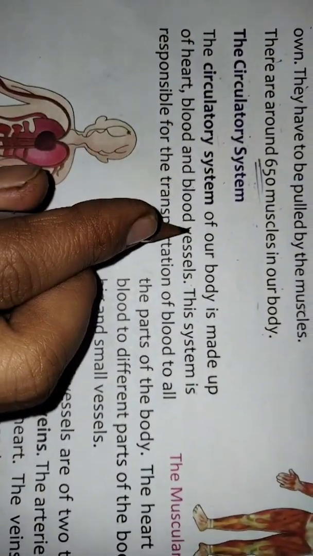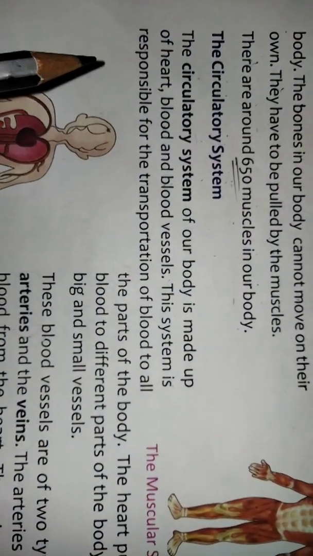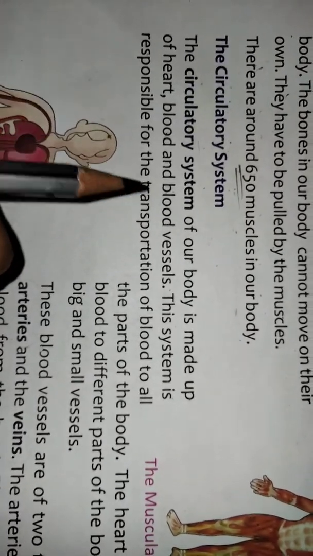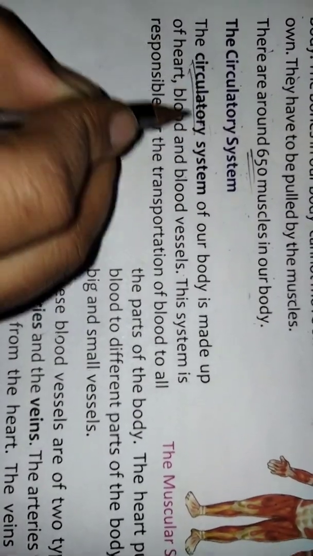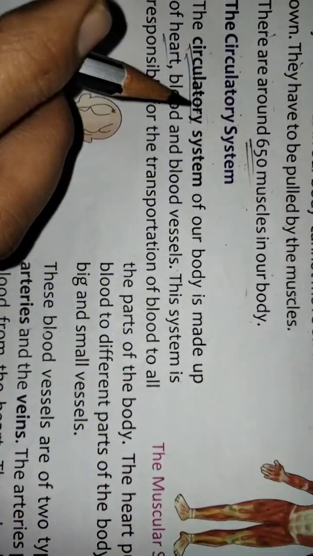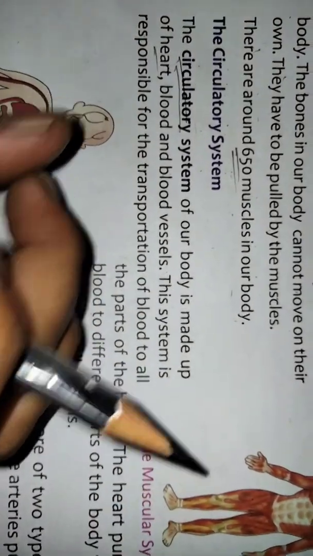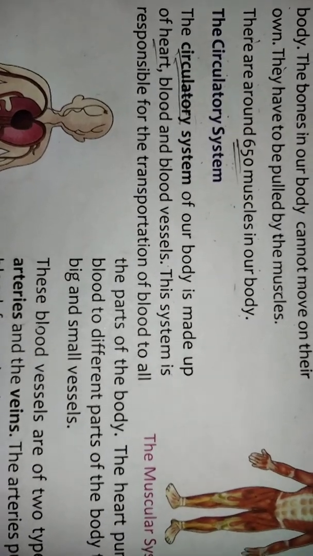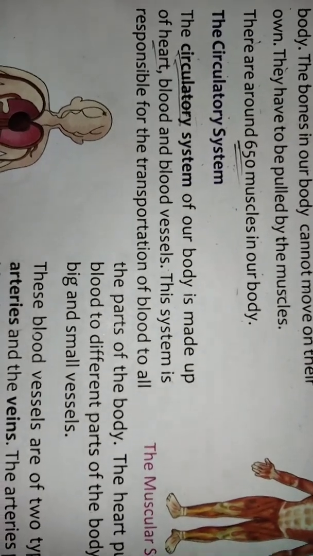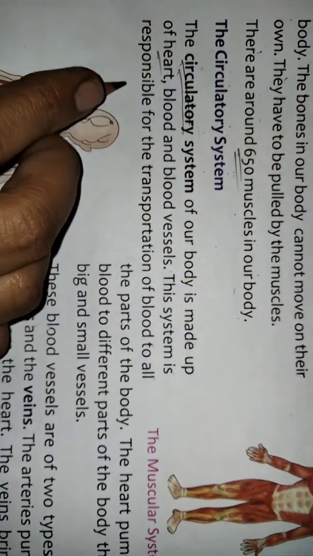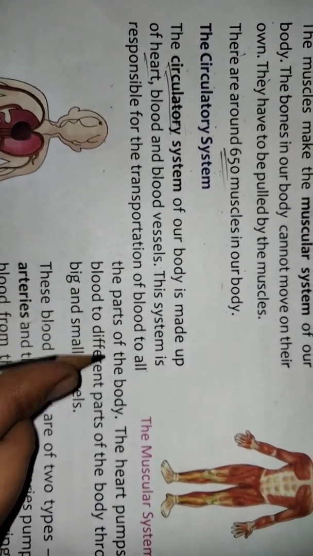The circulatory system of our body is made up of the heart. In this system, the most important parts are the heart, blood and blood vessels. This system is responsible for the transportation of blood to all the parts of the body.